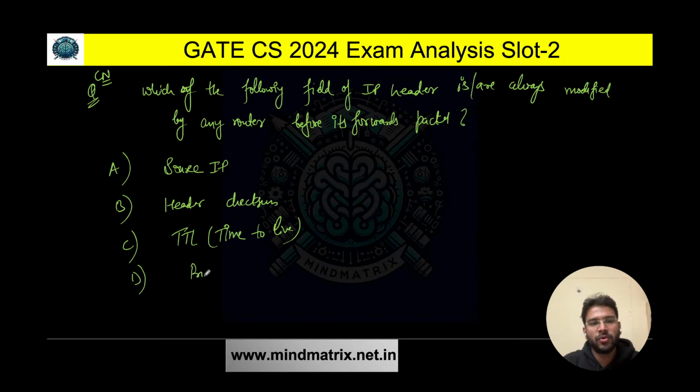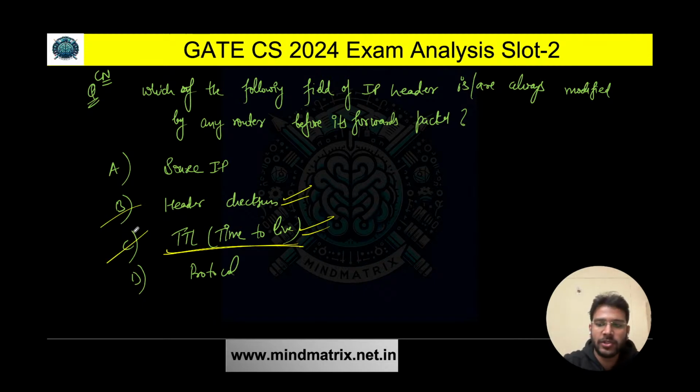And D says protocol. So which one are we always going to change? Header checksum, yes, it is going to change. Time to live also changes whenever we forward the packet on any router. So B and C both are correct for this one. It was an MSQ question.